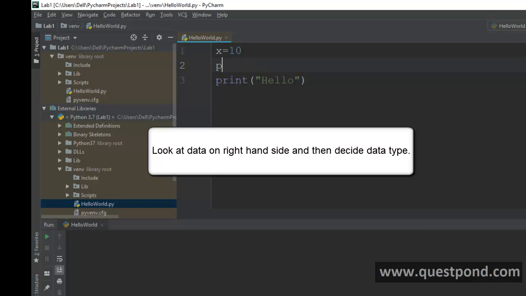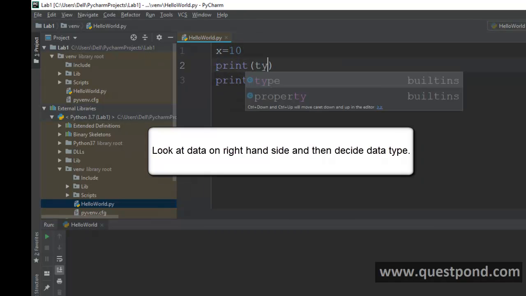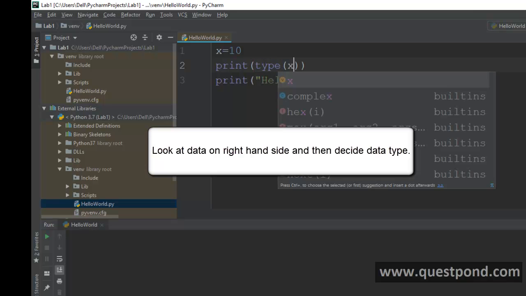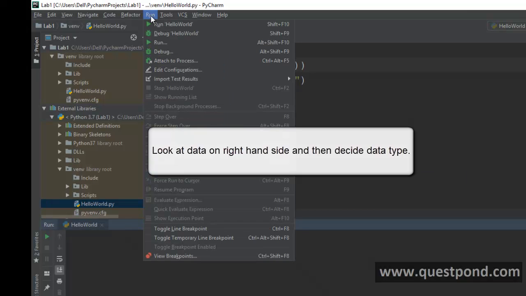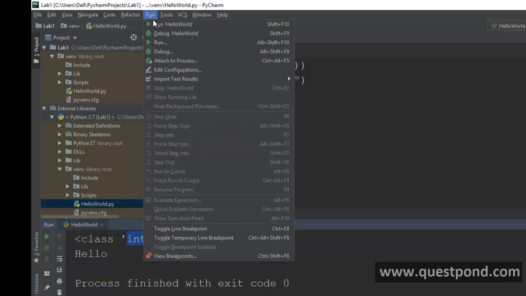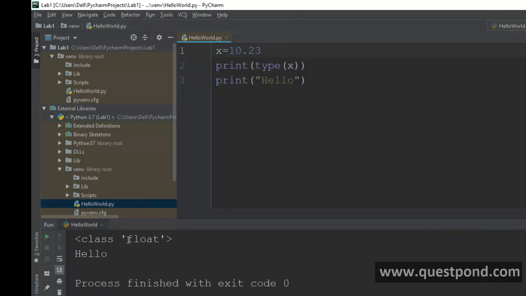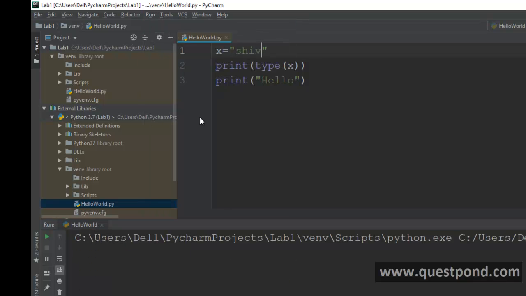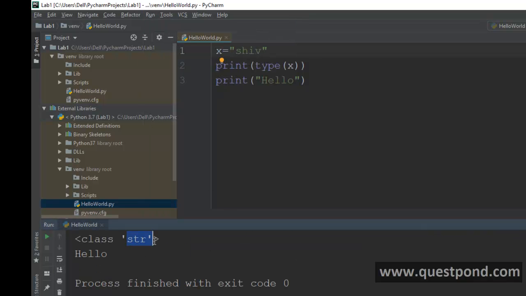So if you try to do a print here and see what the type of x is, you should see that it will show as integer data type. You can see int. If you say 100.23, let's say, it will then show as float. And if you say this is some string, it will show it as str, right?